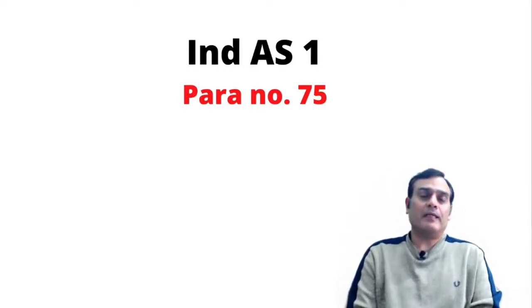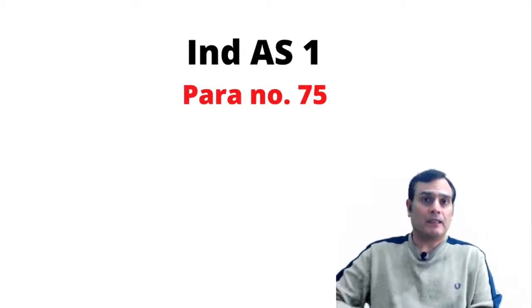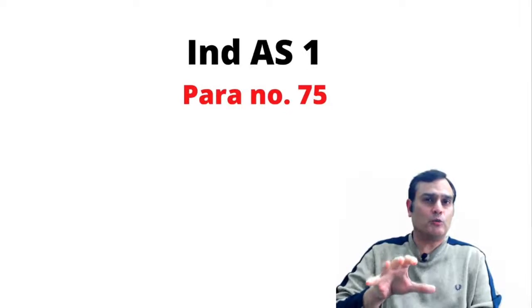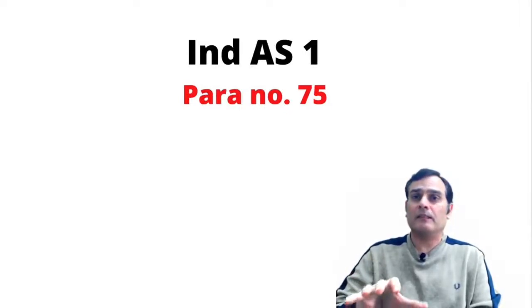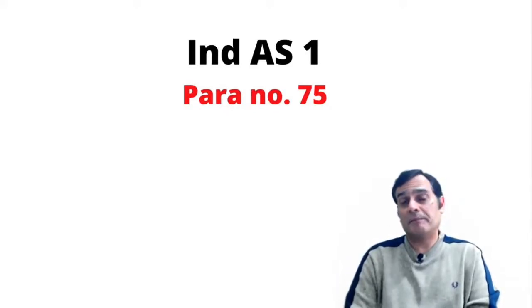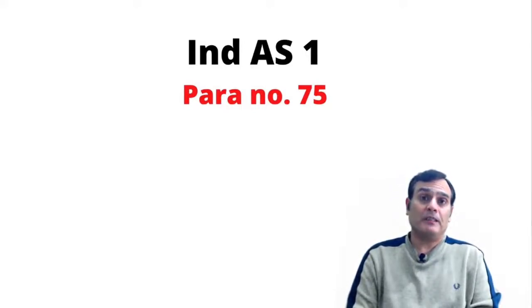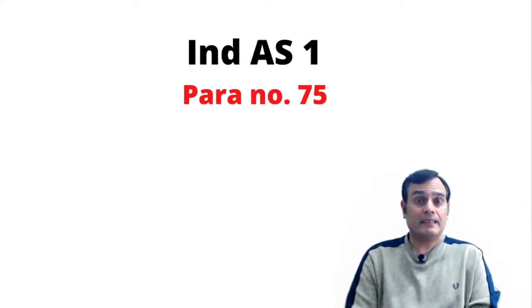In this particular video, I'm just going to give you a little more clarification with reference to the current liability when it is treated as current or non-current in nature. Remember, these para number 72 to para number 75 are nothing but clarifications to what is stated in para number 69. To be very specific, I would say the para number 69C, which talks of a liability which is due to be paid within 12 months of the balance sheet date. Let's dig in detail on the para number 75 with you.